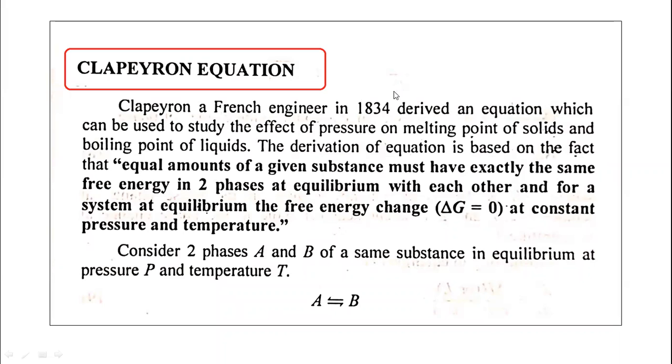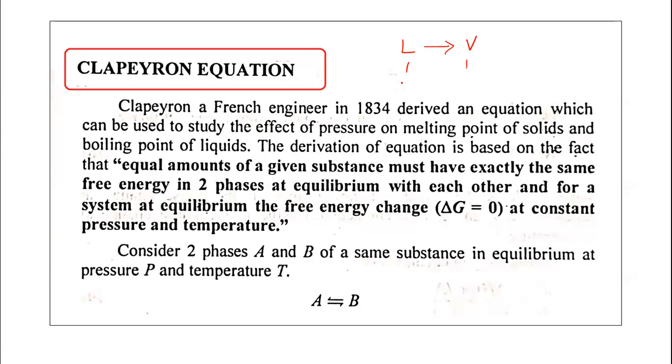What is the boiling point of a liquid? The boiling point of a liquid is the temperature at which the vapor pressure of the liquid becomes equal to the atmospheric pressure. During the boiling process, the liquid is converted to the vapor state. Let us represent it: there are two phases in this case. Liquid gets boiled and converted to vapor. So there are two phases existing.